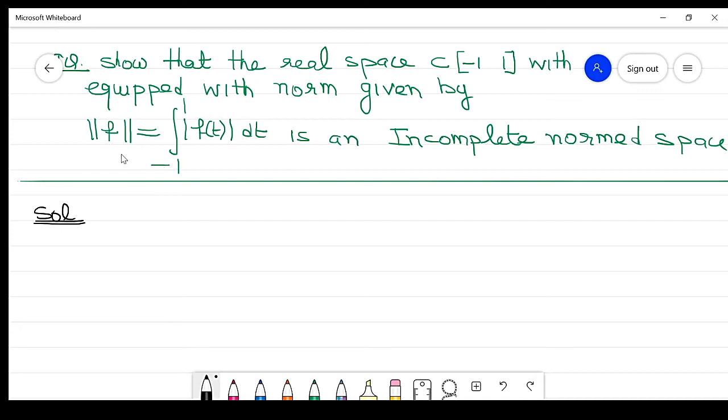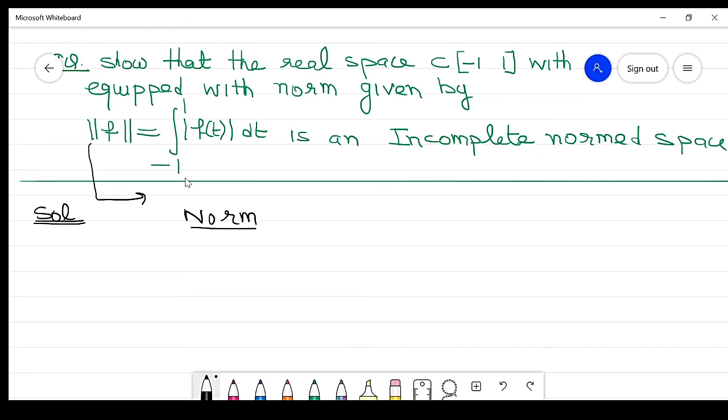So first prove that it is a norm. Clear? Similarly to the previous example, we prove all four properties of the norm, which we already proved in the previous example. The only difference is that in this case it is from -1 to 1 and there it was from 0 to 1.